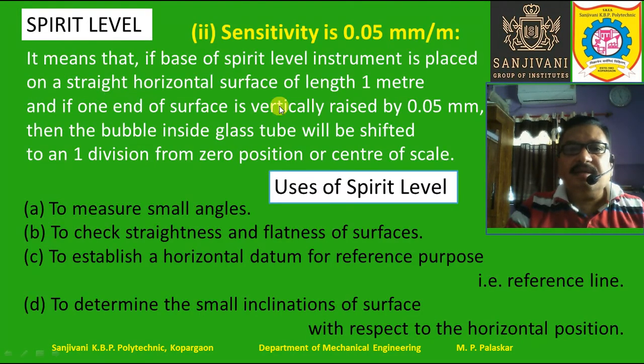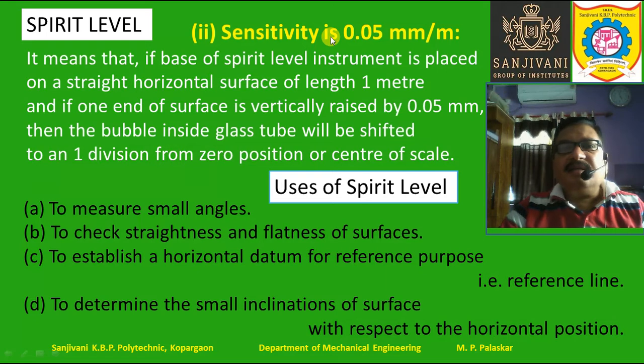So here the sensitivity is 0.05 millimeter per meter. That means we keep the spirit level instrument on a horizontal surface of 1 meter length, right? And if one end of the surface is raised by 0.05 mm, then the bubble inside the glass tube will be shifted by one division from the 0 position, right?